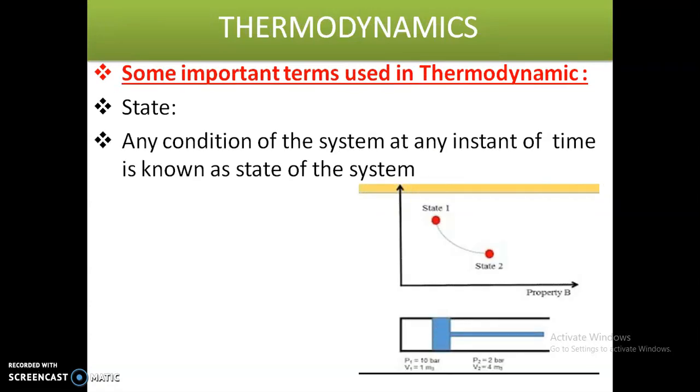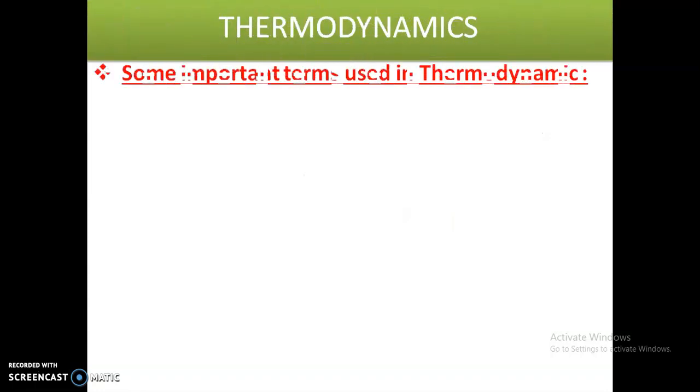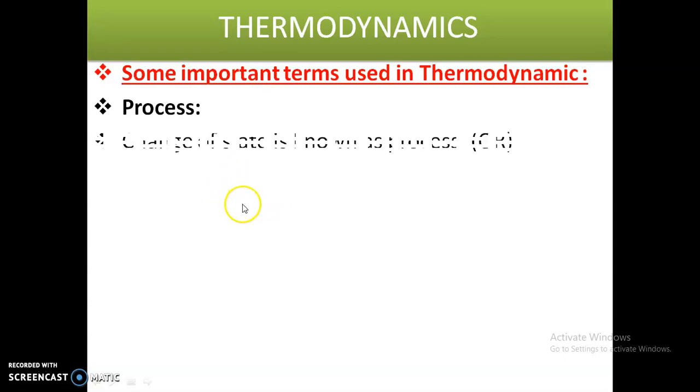Let us see the second one, process. What is process? How can we define a process? Change of state is known as process. First of all, what is state? Any condition of the system at any instant of time is known as state. So the definition of the process is: change of state is known as process.